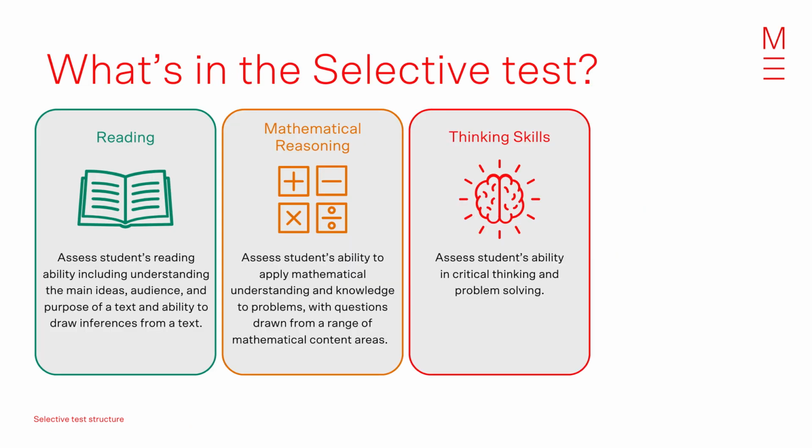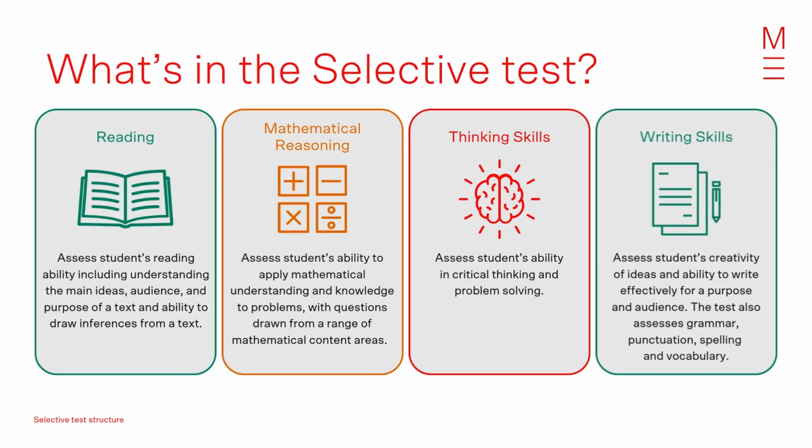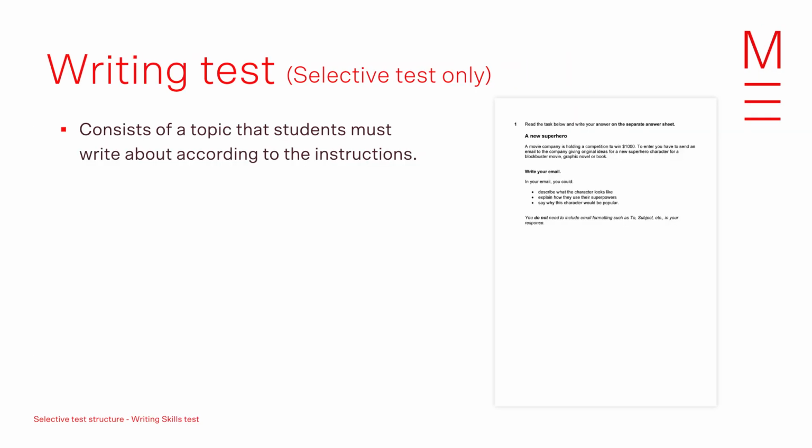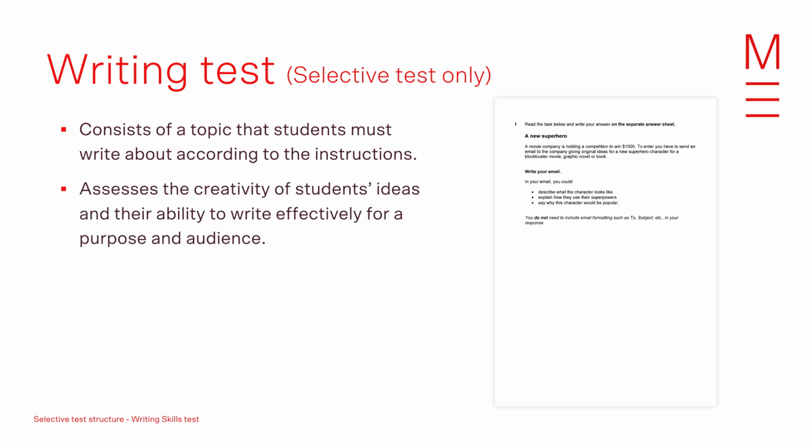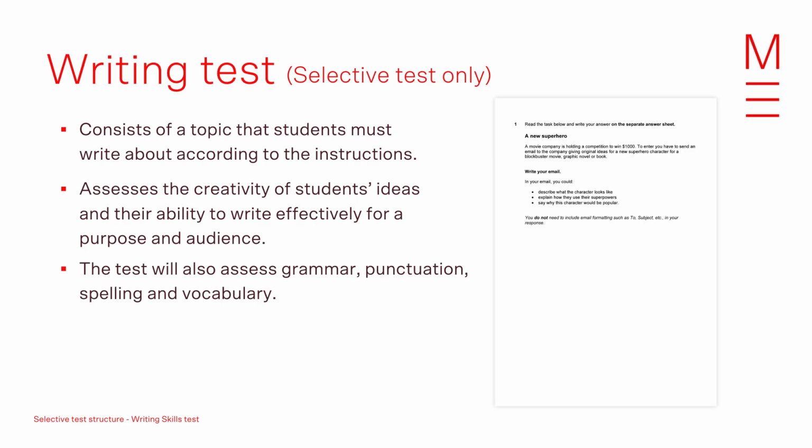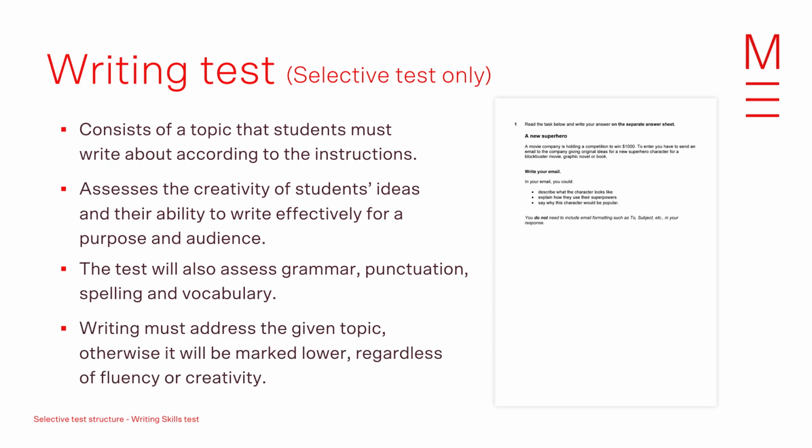The Selective High School Placement exam is similar to the OC exam in that the components of reading, mathematical reasoning, and thinking skills are the same. There is an additional section that includes writing. The writing test is a component only found in the selective high school exam. This consists of a topic which students must write about according to the instructions. It will assess the creativity of students' ideas and their ability to write effectively for a purpose and audience. The test will also assess grammar, punctuation, spelling, and vocabulary. Writing must address the given topic, otherwise it will be marked lower regardless of fluency or creativity.